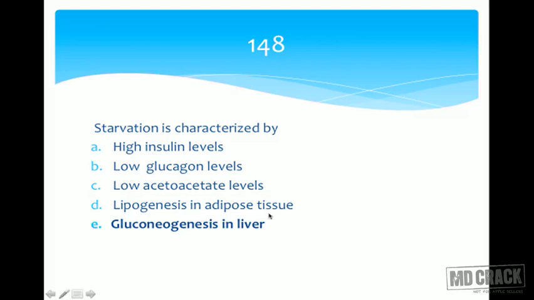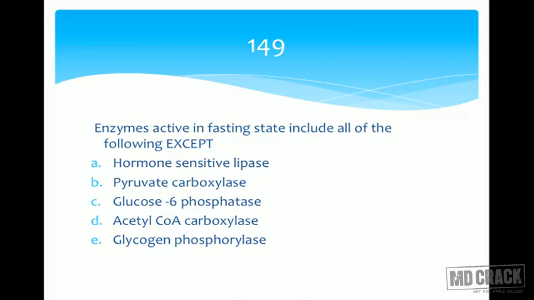Lipogenesis in adipose tissue? No, lipolysis. Hormone sensitive lipase is responsible for lipolysis during starvation. When starvation is there, why will anybody want to synthesize adipose tissue? Adipose tissue is going to be broken down, so lipogenesis cannot take place. Gluconeogenesis, yes. Gluconeogenesis is the mechanism for maintaining the blood glucose during starvation. The substrates mainly come from muscle breakdown, the proteins and amino acids give the substrates, and gluconeogenesis takes place in the liver. Next question.